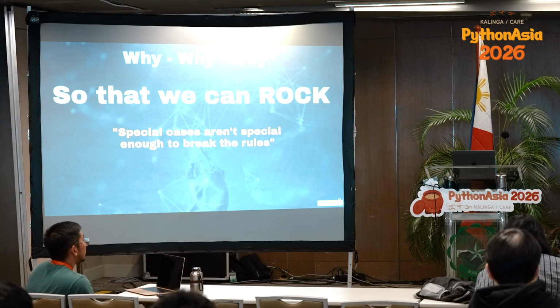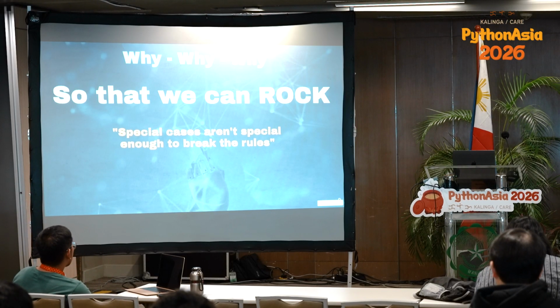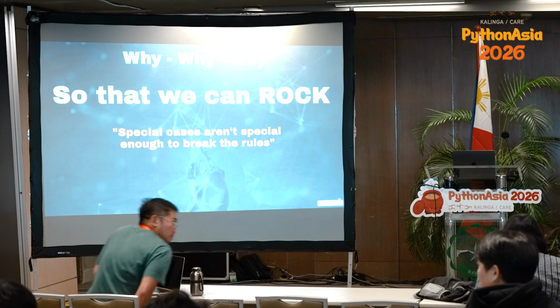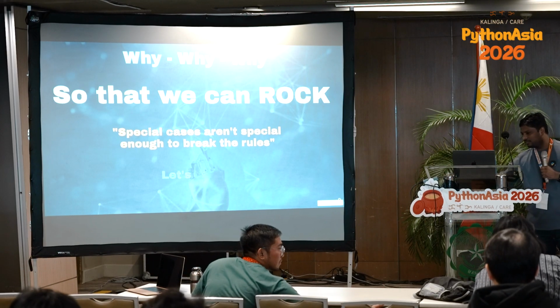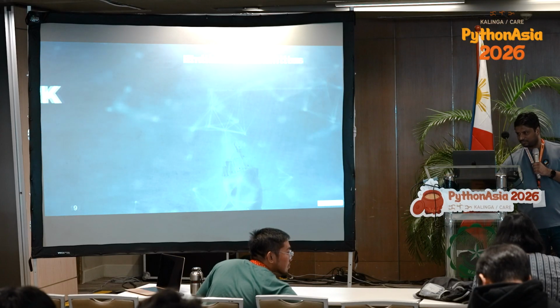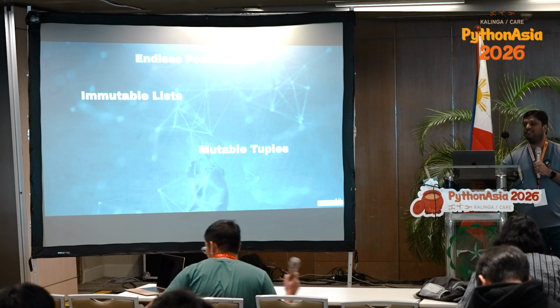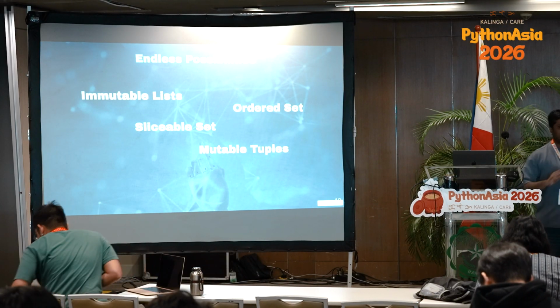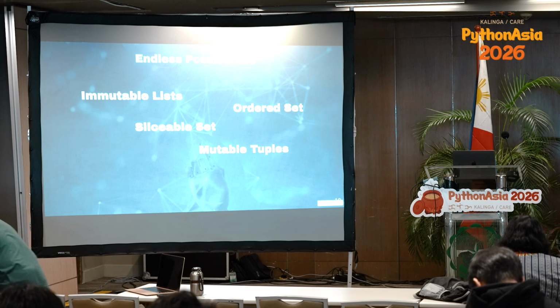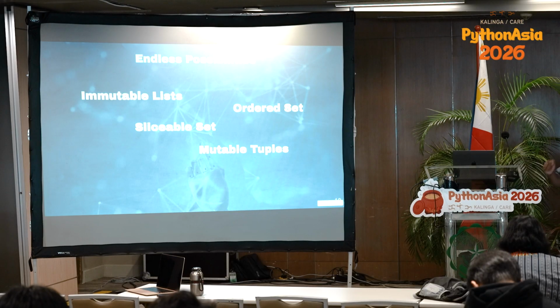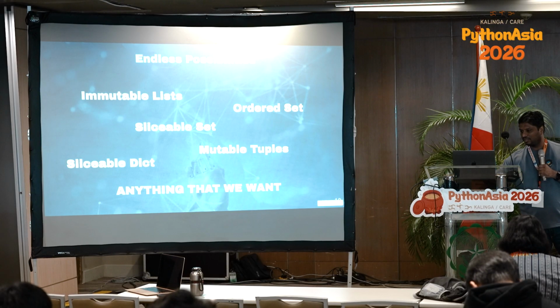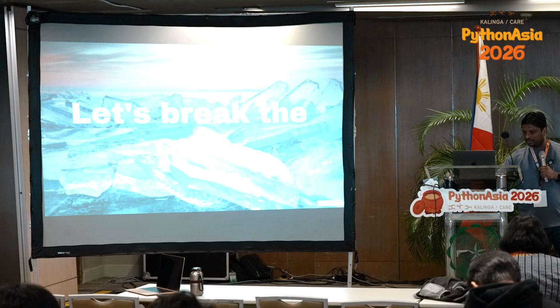So if it is more practical for me to have an indexable set, I can break the rule. So let's break some rules. And like I said, we can have endless possibilities: slicing, indexing, mutating, immutable, hashing, and all that. Anything that we want. So let's look at the code.